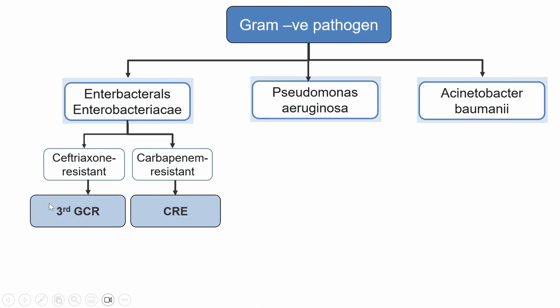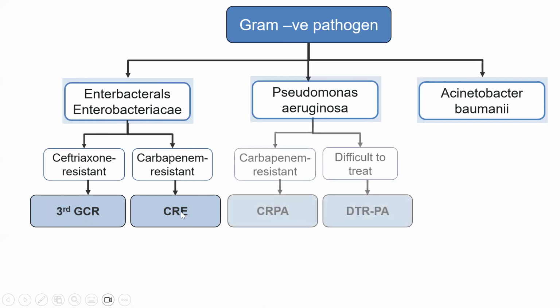This is called third generation cephalosporin resistant Enterobacteriaceae, or, if it is resistant to the carbapenem, carbapenem resistant Enterobacteriaceae. So the Enterobacterales like Klebsiella or E. coli are classified according to whether they are resistant to third generation cephalosporin or resistant to carbapenem.